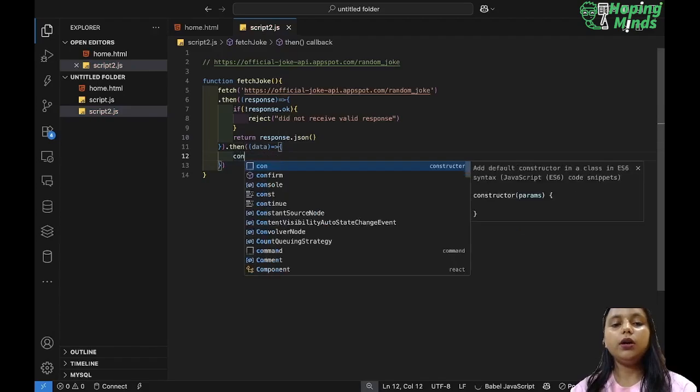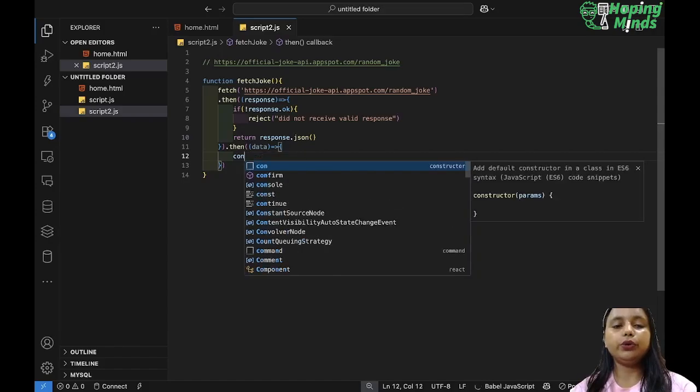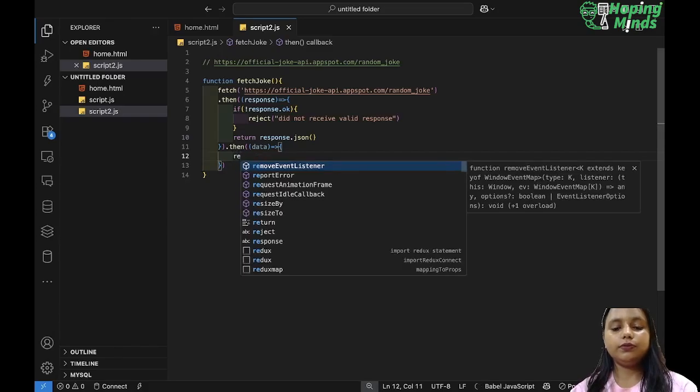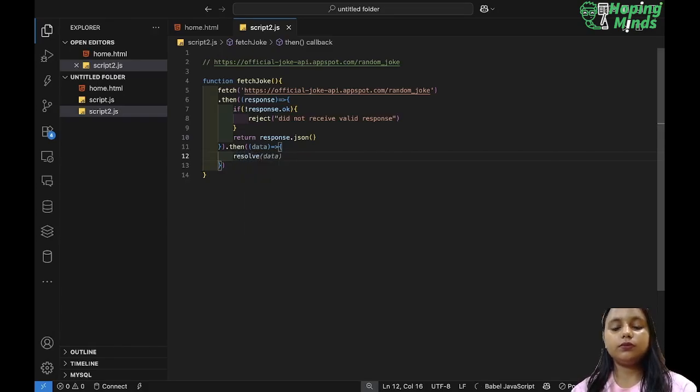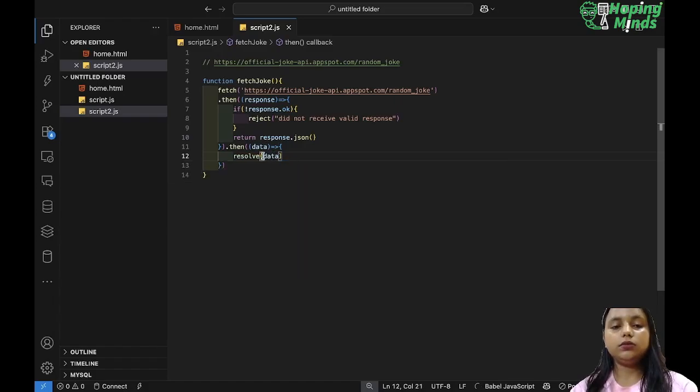I want console. Mm, I don't want to console. What I will say is resolve data. Let's use our template literals.